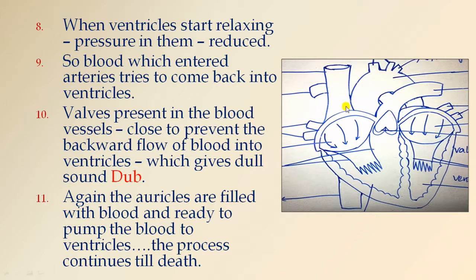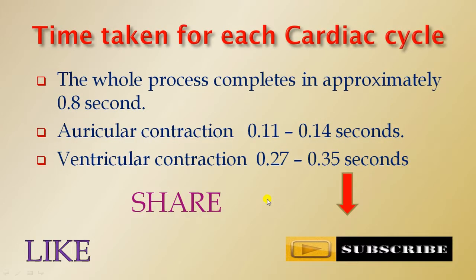Lub dub. Then again the auricles are filled with blood. From the vena cava and the pulmonary veins, again the auricles get the blood, are filled with the blood and are ready to pump the blood to the ventricles. So this process continues like this in the form of a cycle and it continues till death.